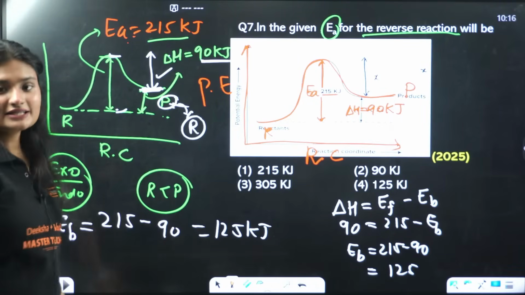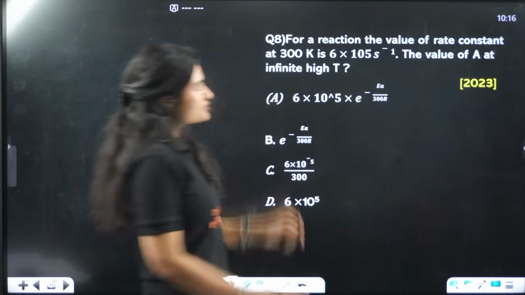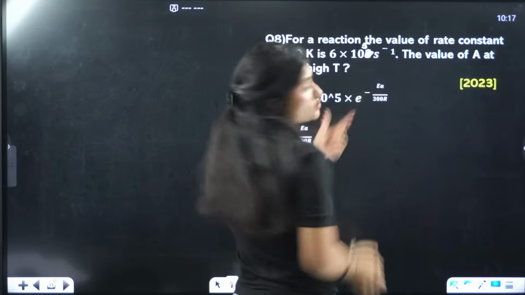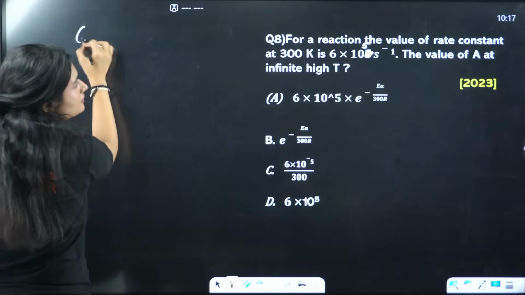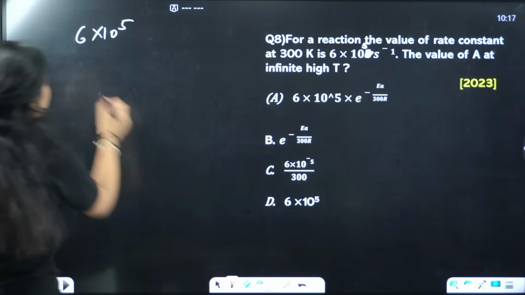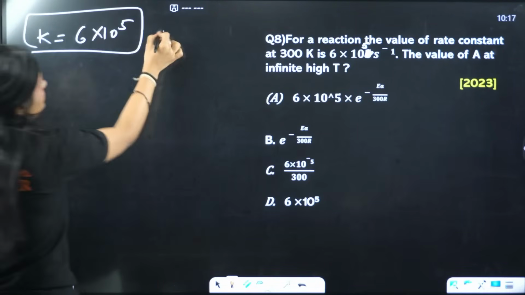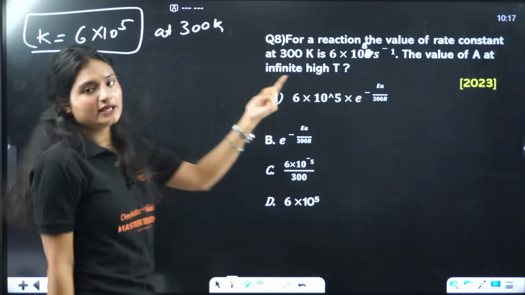Okay. Next question. For this reaction, this value is a little bit tricky as written here: 10 raised to power 5. I'll just write it clearly here. This is the value of the rate constant at temperature 300 Kelvin. What is A?